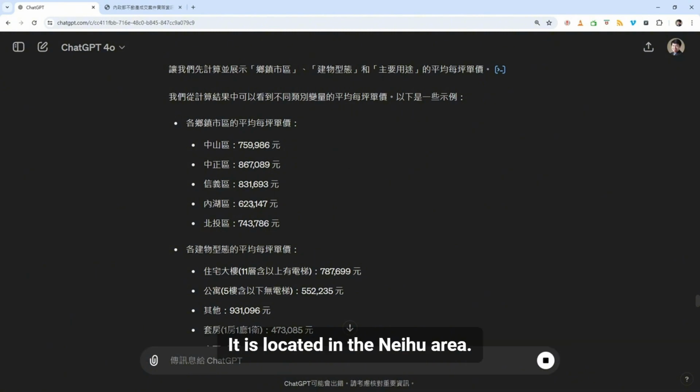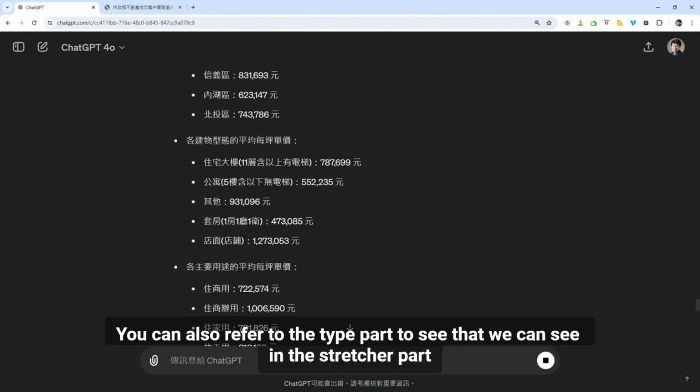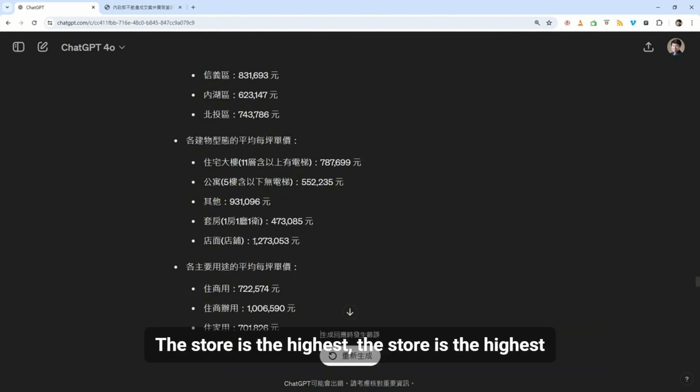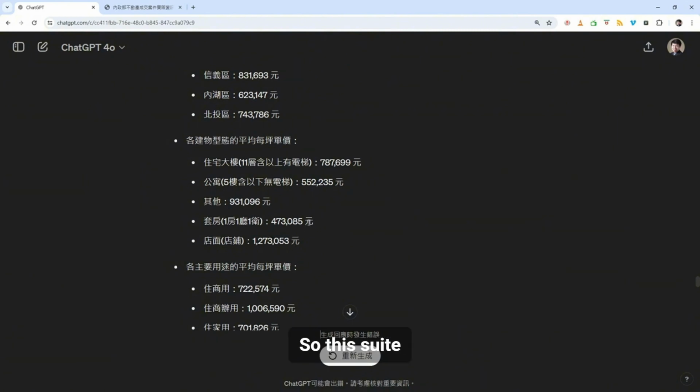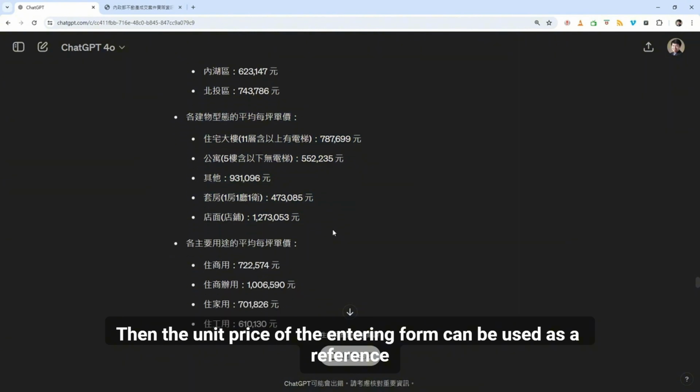What about the lowest part? It is located in the Nehu area. Then next, it's Beitu here. This is everyone's reference for buying a house. You can also refer to the type part to see that we can see in the stretcher part. The store is the highest. The suite is the lowest. So this suite, overall, his average unit price is low. If you are going to invest, then the unit price of the entering form can be used as a reference.